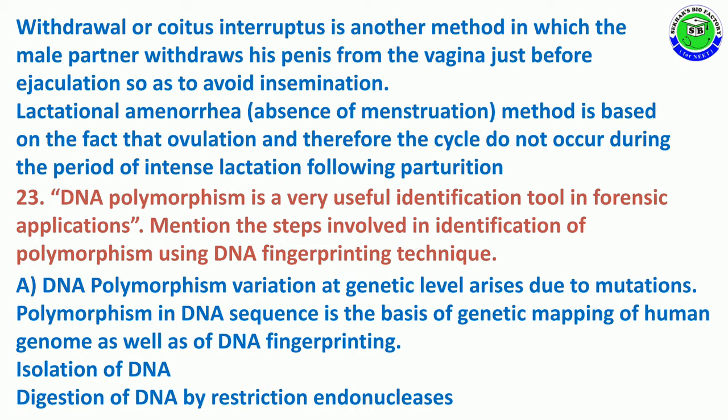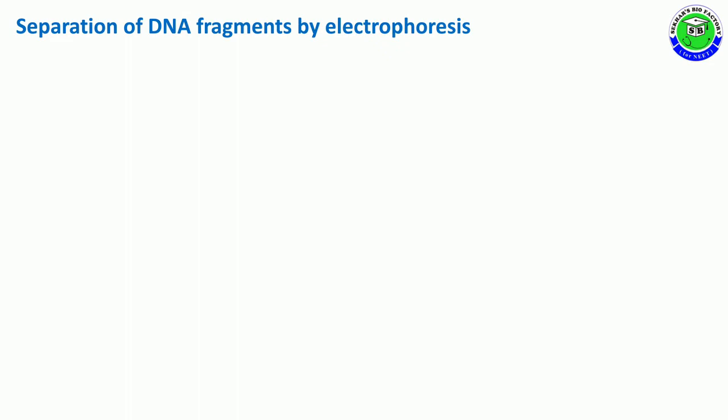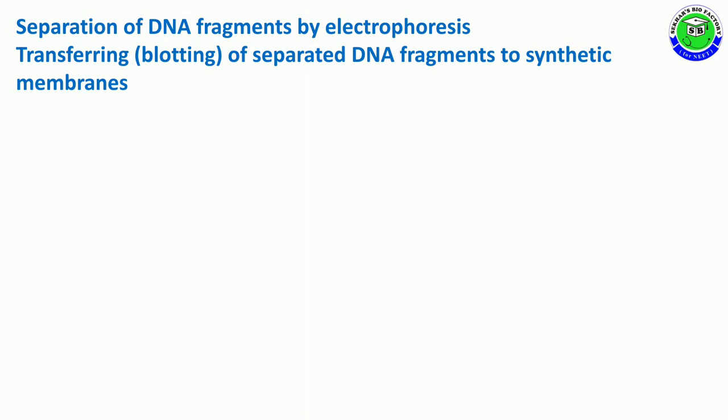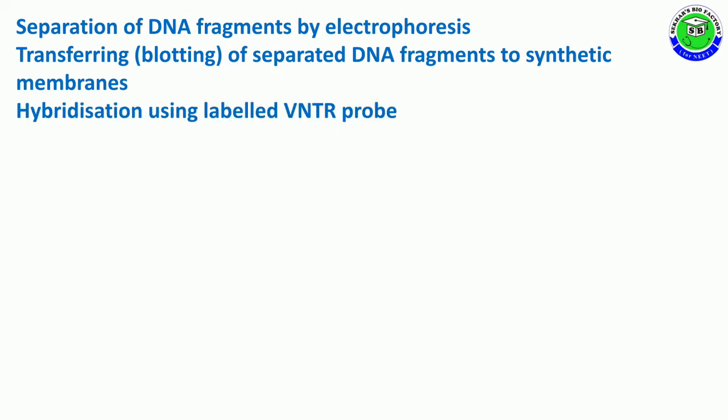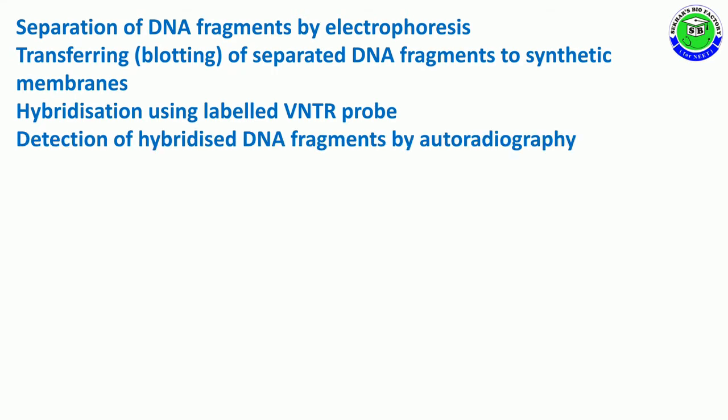The first step is isolation of DNA. The second step is digestion of DNA by restriction endonuclease. The third step is separation of DNA fragments by electrophoresis. The fourth step is transfer of separated DNA fragments to a synthetic membrane, called the blotting technique. The next step is hybridization using labeled VNTR probes. The last step is detection of hybridized DNA fragments by using autoradiography. These are the various steps in DNA fingerprinting.